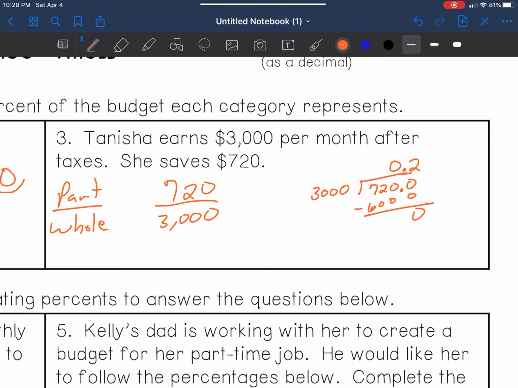We're just dividing. 0, 0, 2. So now we have 1,200. Except we need to add another 0. Bring that 0 down. We're at 12,000. How many times does 3,000 go into 12,000? That would be 4 times. Exactly 4 times. So that equals exactly 12,000. And we stop. From our last problem, how many times did we have to move that decimal? 2 times. 1, 2. So our percentage is 24%.